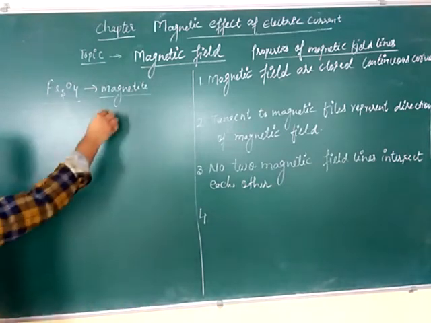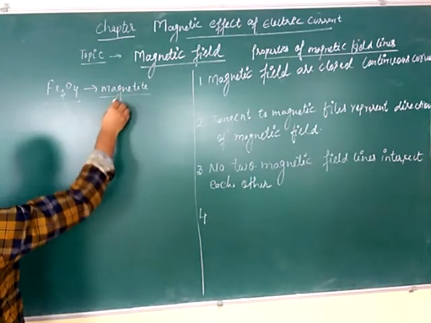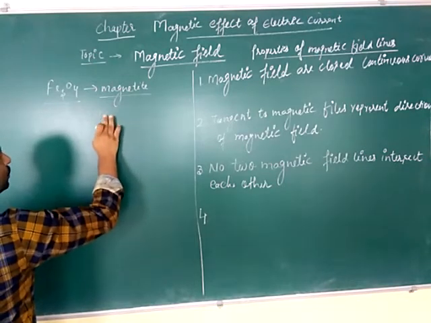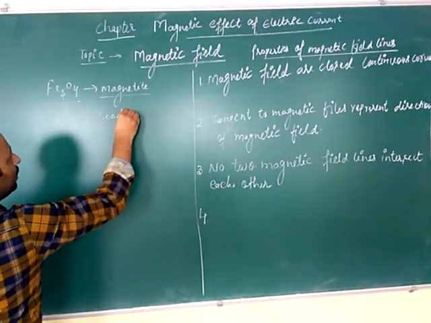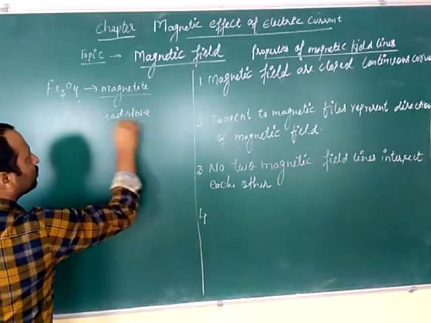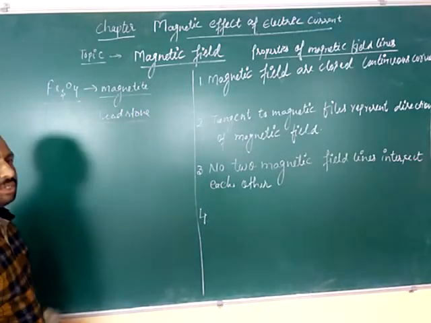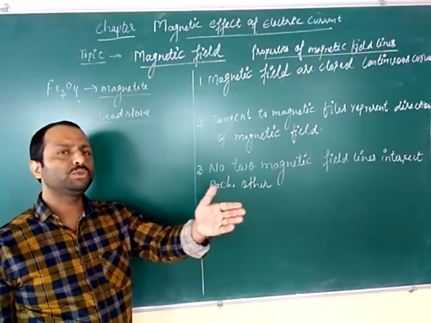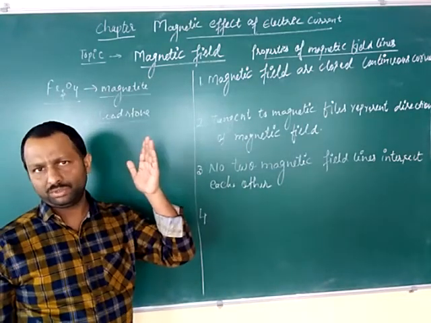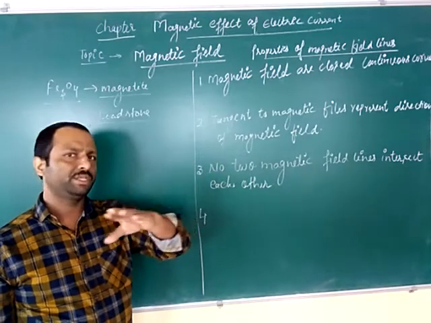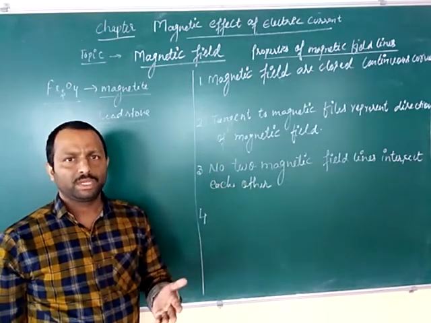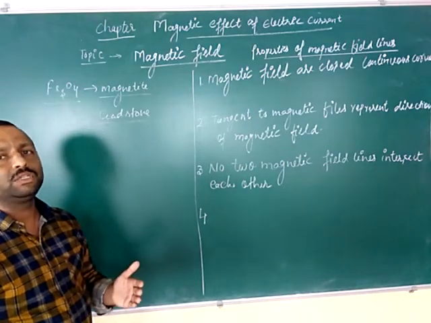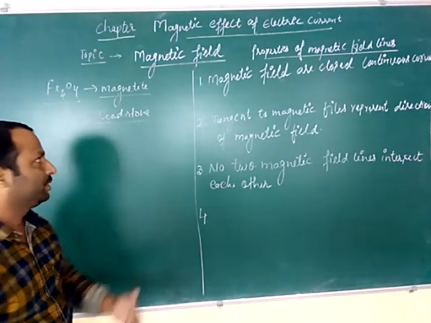Okay. Sometimes this magnet is also known as lodestone, lead stone. Why is it said to be a lead stone? Because whenever the people who were moving on the ships, it was used to show the direction. If north and south direction can be known, then the east and west can be calculated. So that is why it is also said to be a leading stone which shows the direction.